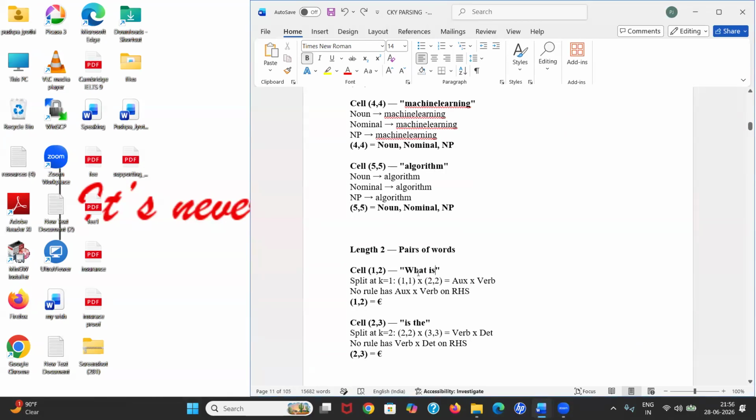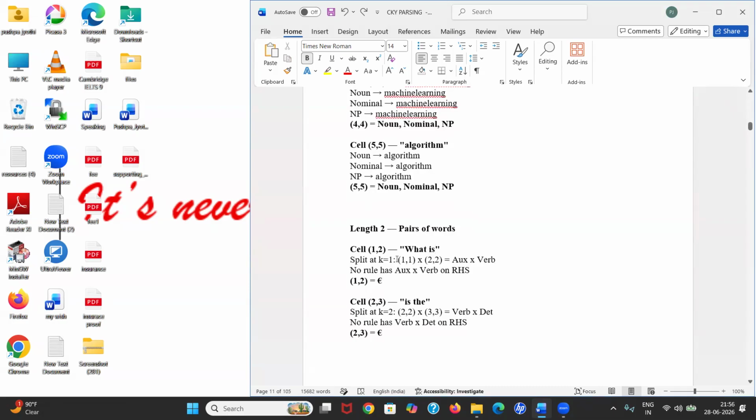What is here? We use a split. We can't just check what is derived or not. First we'll split at one, then we'll split at two. It's not restricted, you have to split at one. Below we'll see how to split. Now just remember, we split at one, we split at two. Here "what" can be represented by using WH, "is" can be represented by using verb, but there is nothing in our grammar to represent "what is". No rule can represent WH and verb.